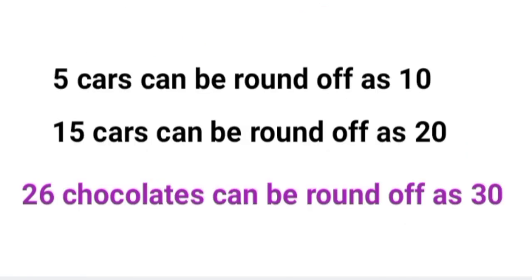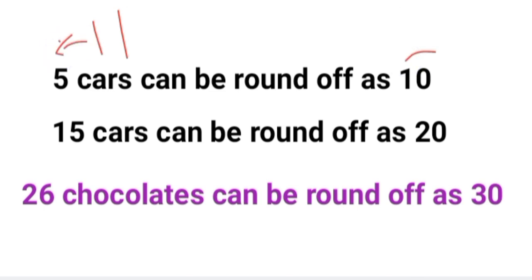Look at this example. 5 cars can be rounded off as 10. So 5 and above can be rounded off to the next place. So 10. 15 cars can be rounded off as 20. If I have 11 cars, it can be rounded off as 10 only.